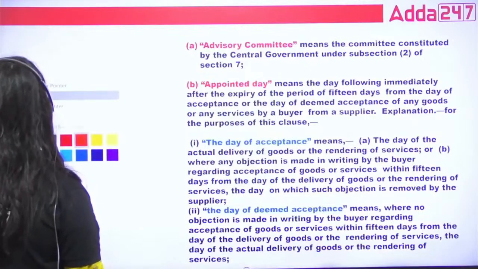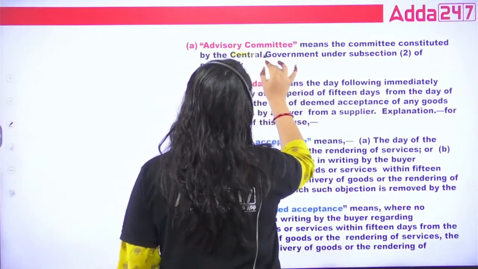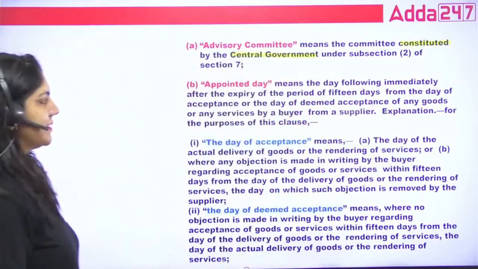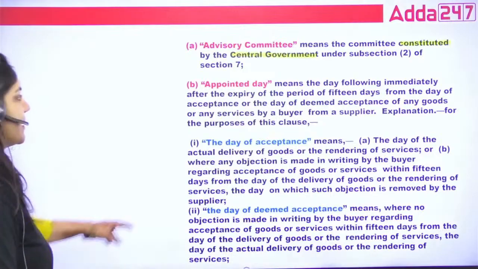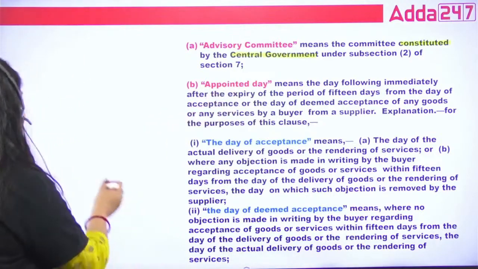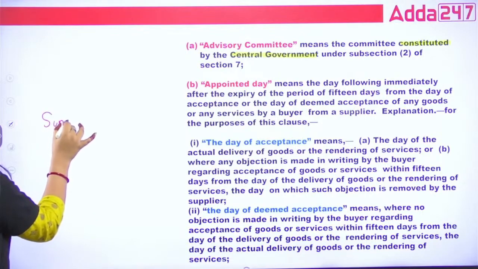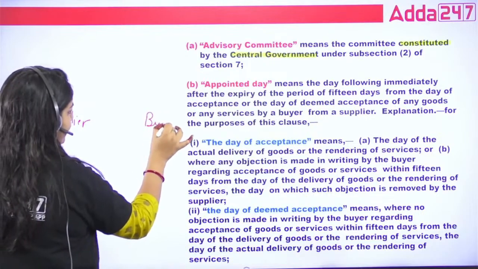First one, what is an advisory committee? An advisory committee is a committee constituted by the central government. See, number one definition. What is the appointed day? To understand the appointed day, suppose that is the supplier and that is the buyer, right?